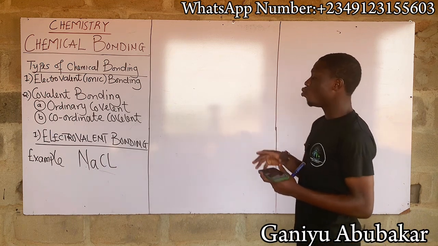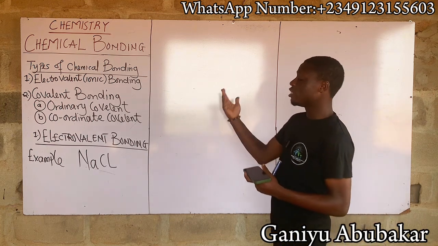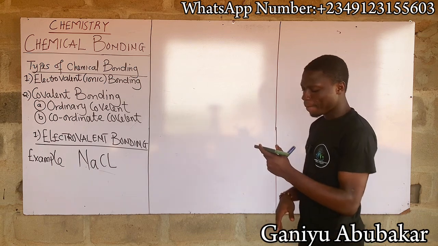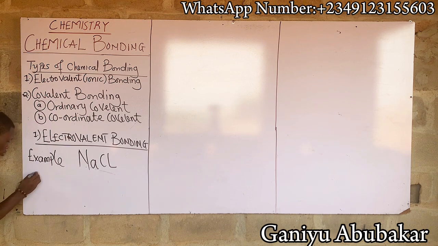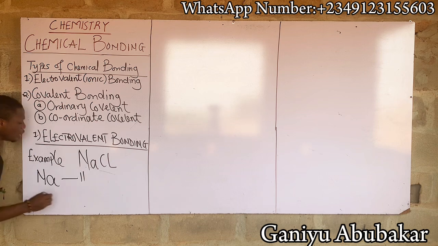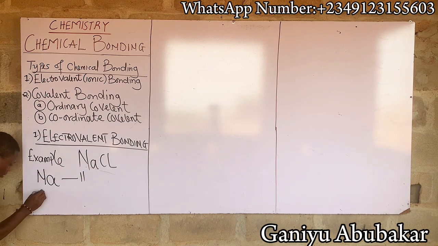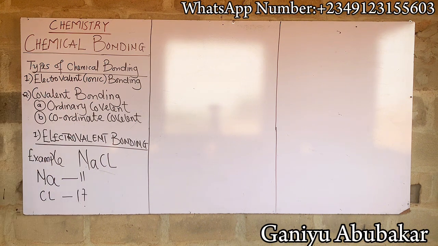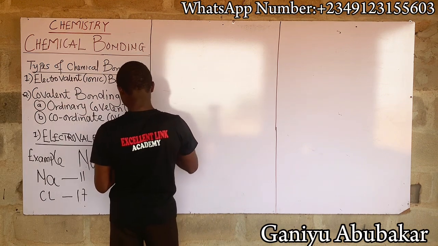Basically, in this case there are two elements, two atoms: sodium and chlorine. Let's analyze them one after the other. Sodium is Na, atomic number 11, right? Chlorine is Cl, atomic number 17, right?